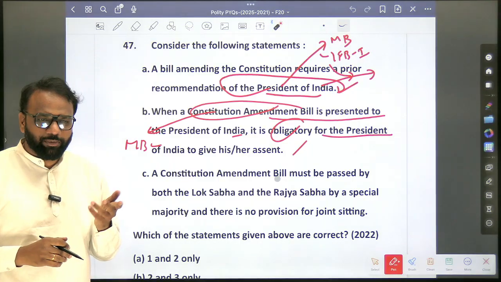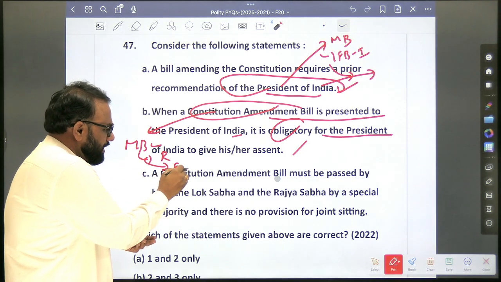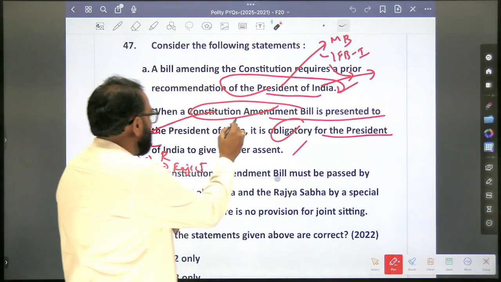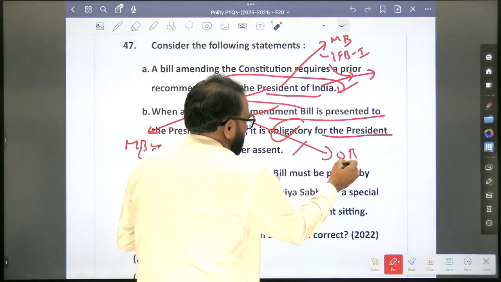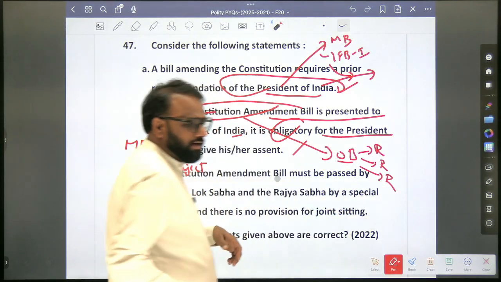What are the options available? Either he can ratify or he can reject. Can he return? No. Okay. Next, when it comes to an ordinary bill, he can ratify, he can reject, he can return.